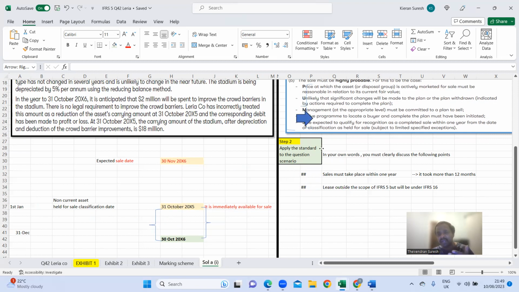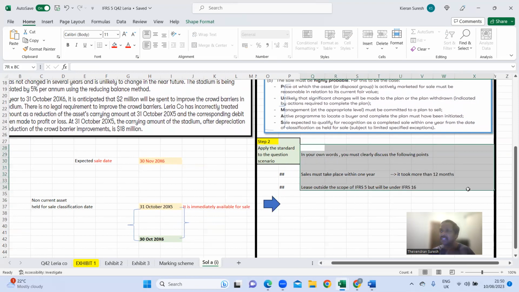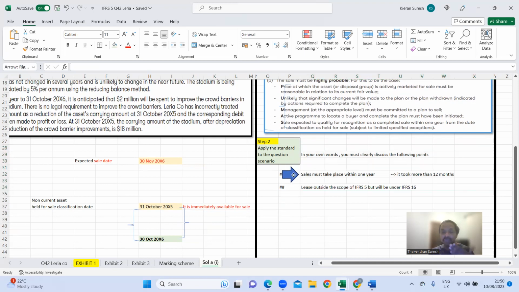So the first part now, the second part here, you must write them in your own words, right? That's how you would learn this. So when you write in your own words, the points you need to cover, you need to clearly mention that sales must take place within 1 year. That's the condition. You highlight again the last condition, right? It must be immediately available for sale in its present condition, and then the sale must take place within 1 year, right?